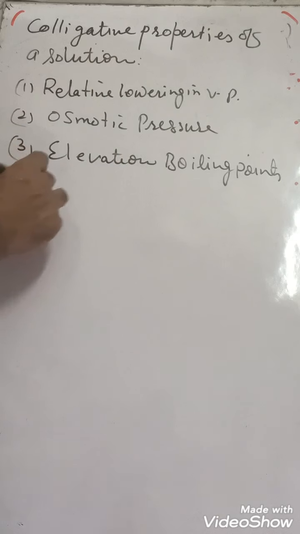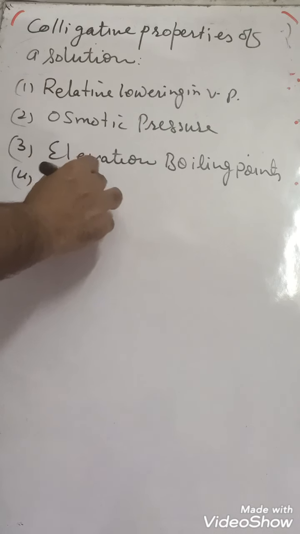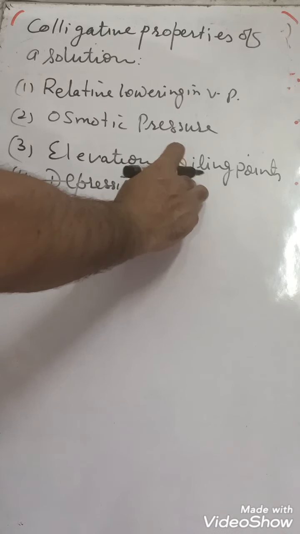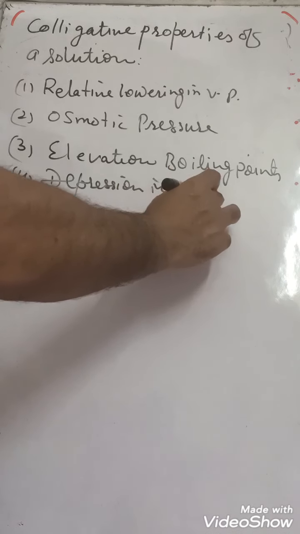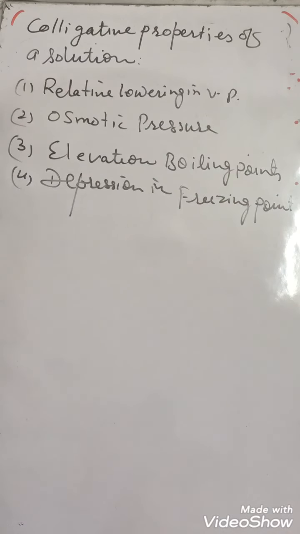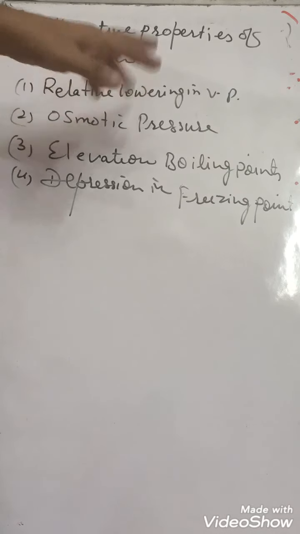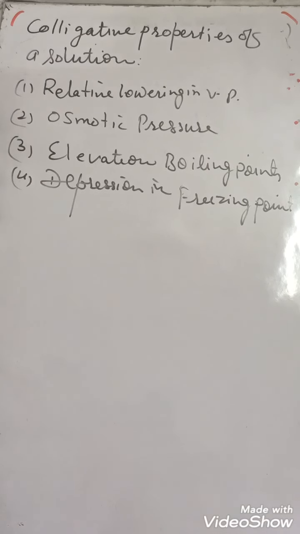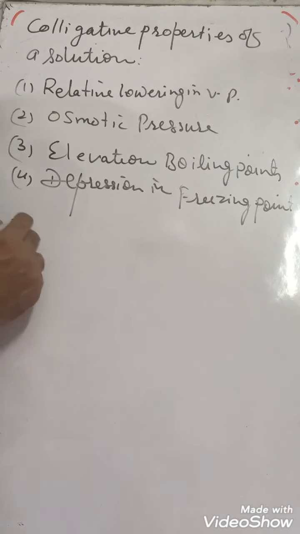And fourth, depression in freezing point. These are the 4 colligative properties of a solution. Relative lowering in vapor pressure we have discussed in the previous video. So now we will discuss here osmotic pressure.